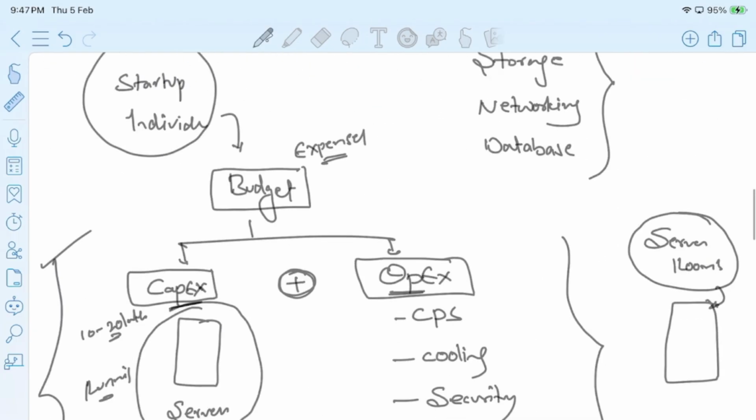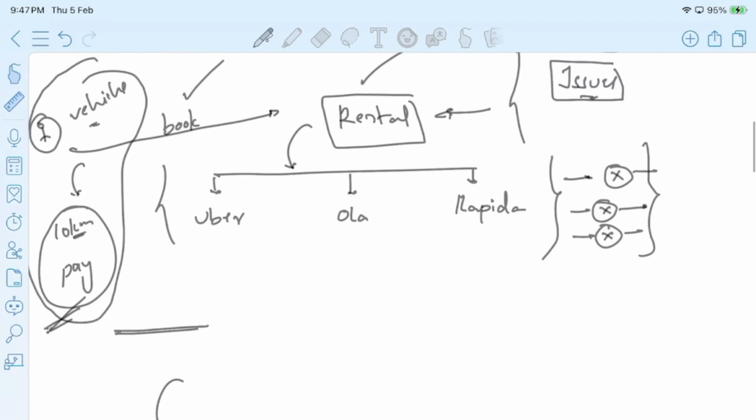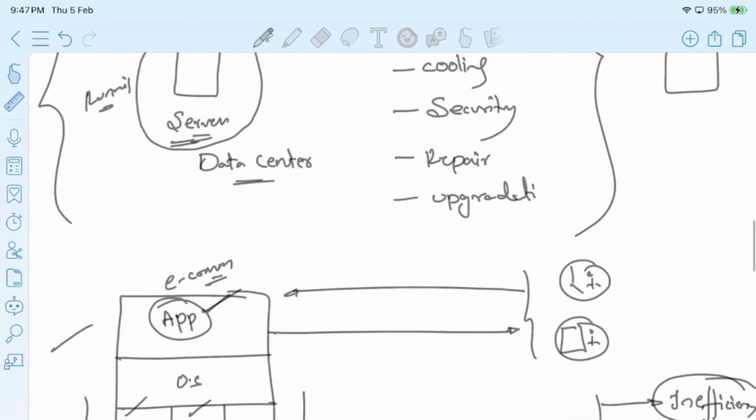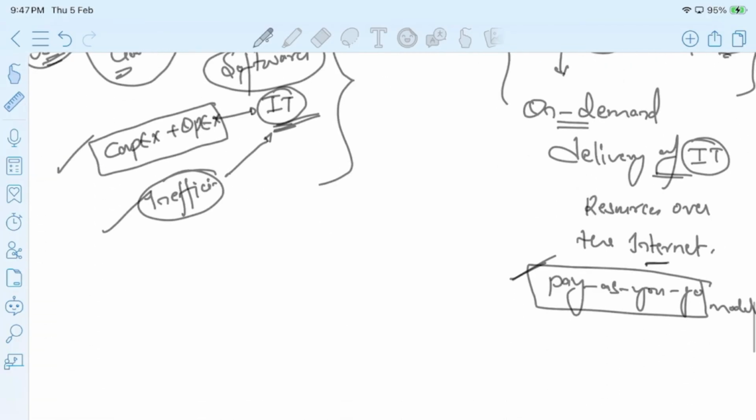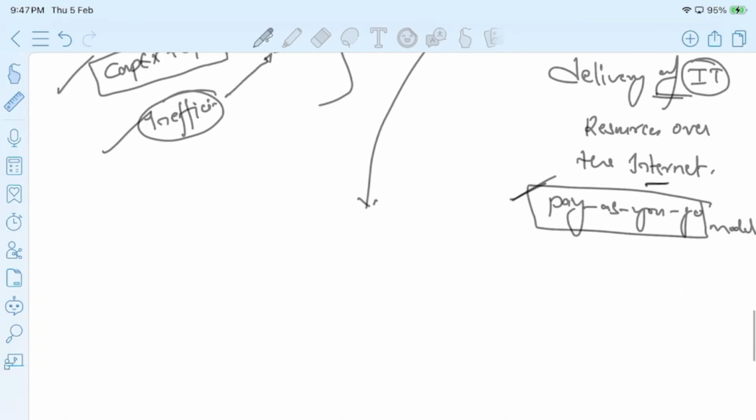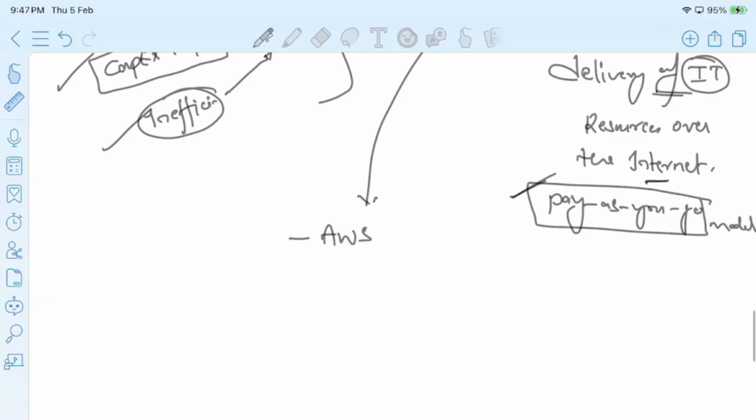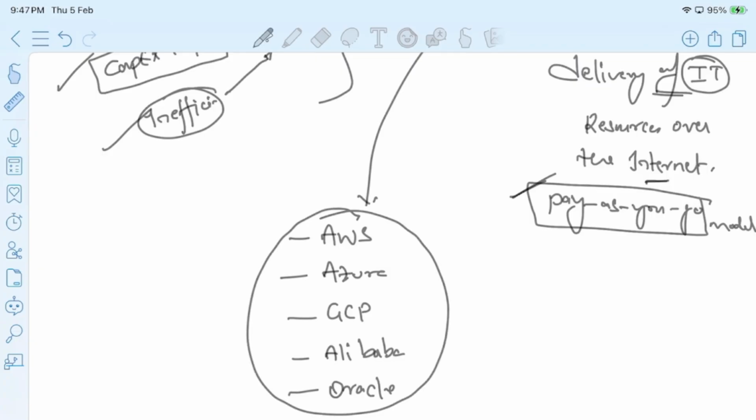Just like the above story, like cab facilities, where the rental cab facilities like Uber, Ola, Rapido, right? In the same way, for the cloud computing service providers, we have companies like AWS, Amazon Web Services, Azure from Microsoft, and GCP from Google, which is Google Cloud Platform, right? And we have Alibaba, Oracle, etc. So these are all the organizations, these are all the companies which come under the cloud computing service providers.